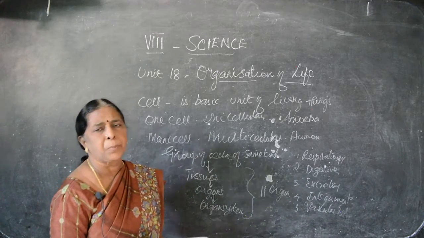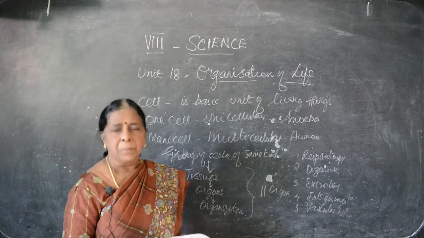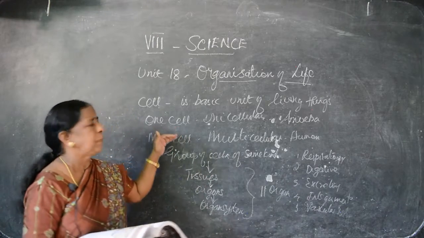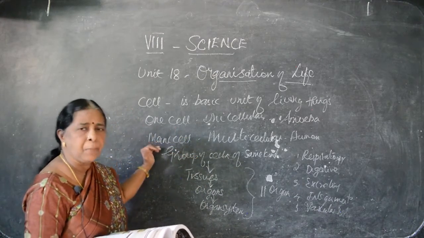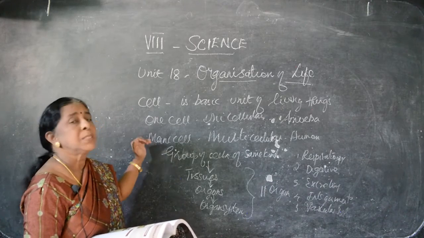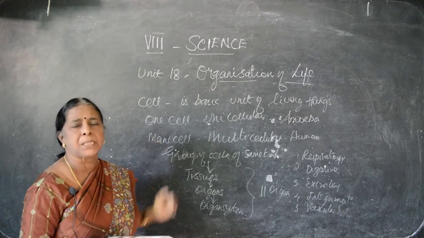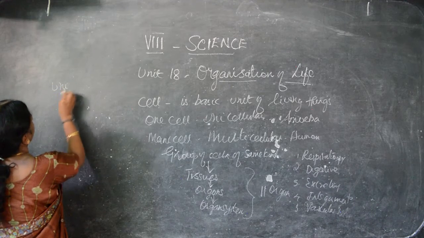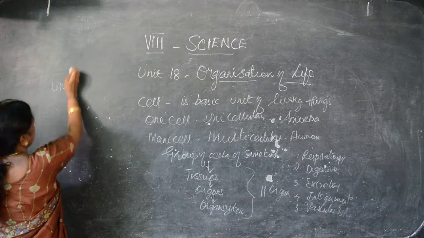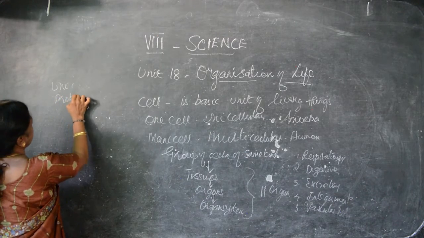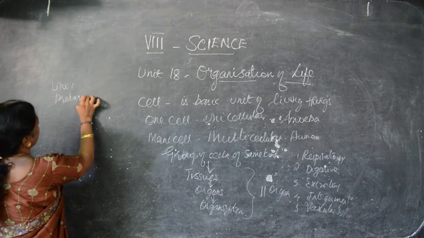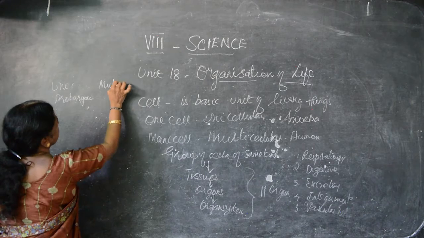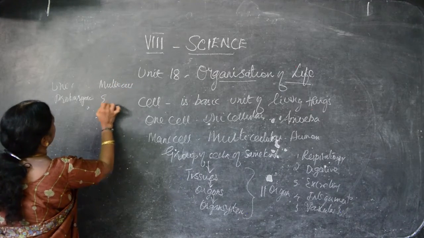As usual, children, you have to underline important points. Clear? Because within the lesson, they may ask any question, so we should be ready. So I say, if it is made up of one cell, unicellular; if it is made up of many cells, multicellular. So unicellular organisms are otherwise known as prokaryotes. I'll write here, prokaryote. Multicellular, they are eukaryotic.